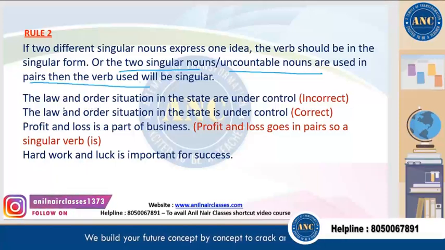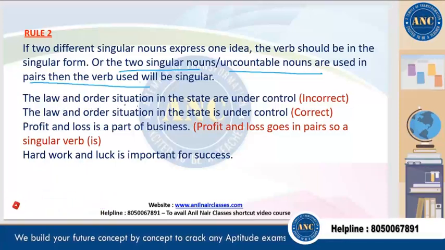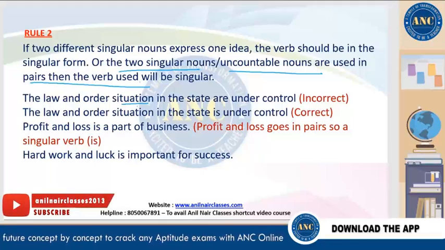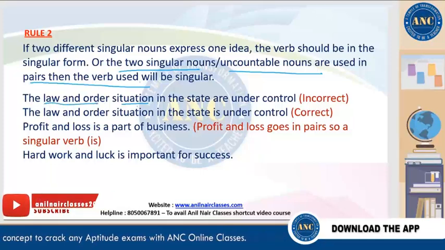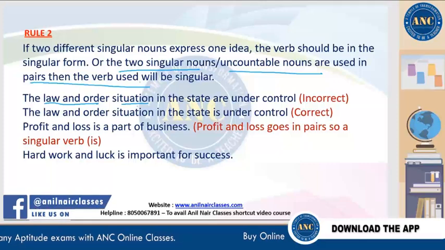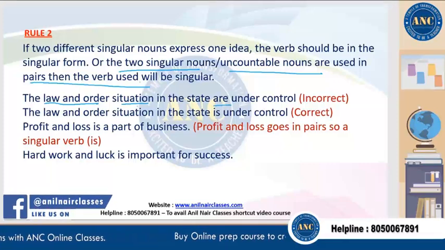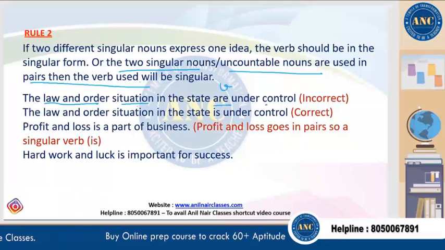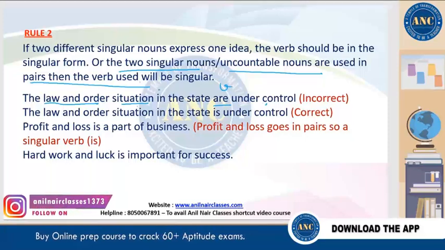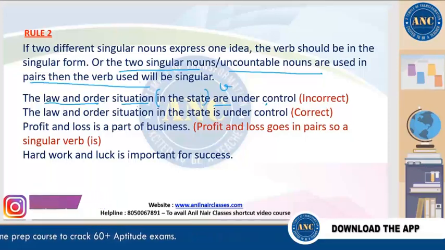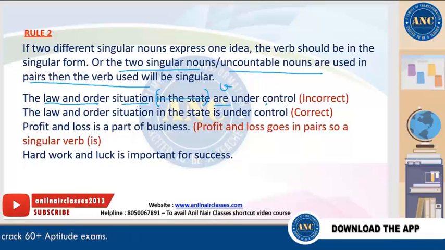So we talk about the law and order situation. So what kind of situation is it? The law and order, right, in the state are under control. So are is the verb. So what are under control? In the state is a prepositional phrase. We'll scratch it out. So what is under control? The law and order situation.